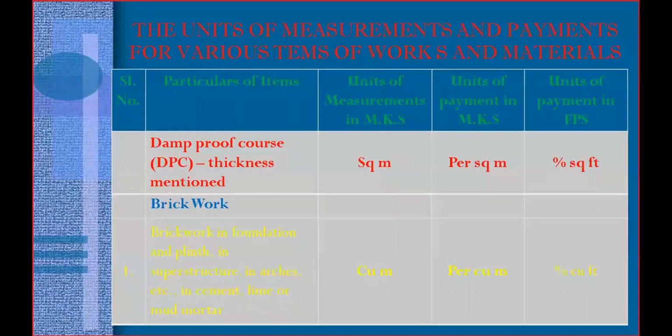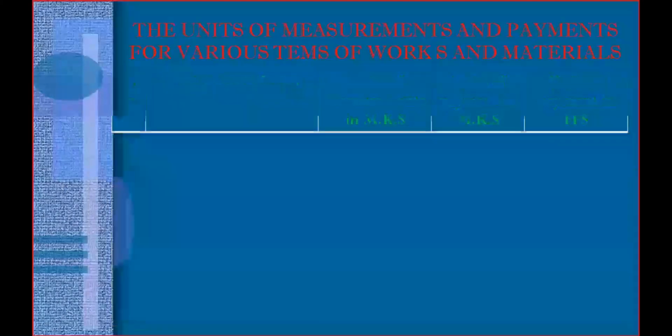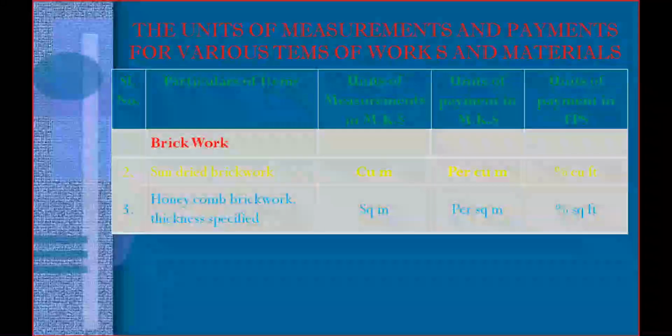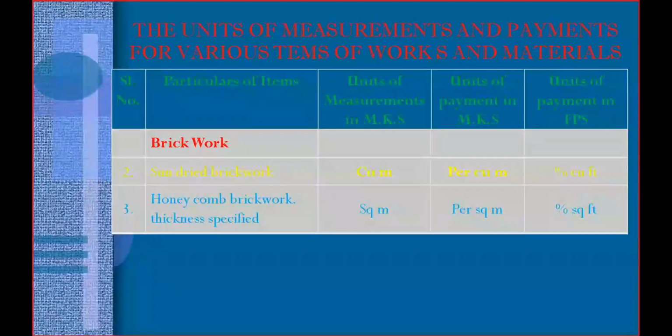And coming to the next type of brickwork, if you use the sun-dried brickwork, that one also is measured in cubic meter and you need to pay per cubic meter. If the type of brickwork is honeycomb brickwork, you need to measure it in square meter and you need to pay per square meter. In the FPS system, you need to pay per percentage square feet.